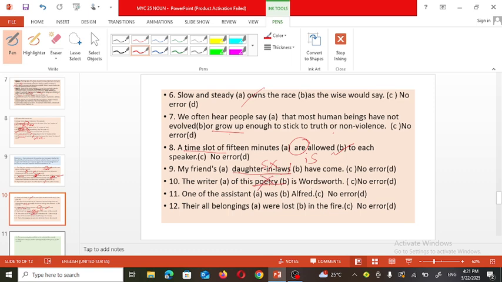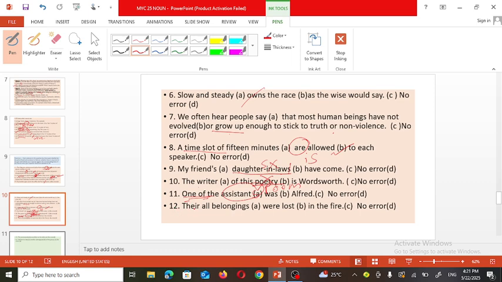Poetry won't be there. It should be used as a poem. The writer of this poem is Wordsworth. One of the assistant was Alfred. When we use such a phrase, one of, a plural noun must follow. So instead of assistant, assistants must be there. The error was in the first part.